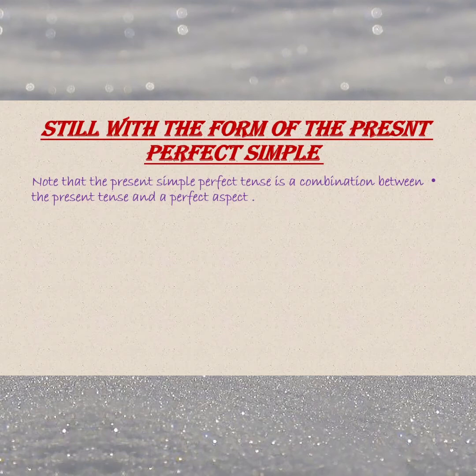On the form status, it's a mix between the present simple, because have or has is in the present simple form. This is the verb to have in the present simple form. This is the present tense, and the perfect aspect because the past participle follows have or has. This is for the form.